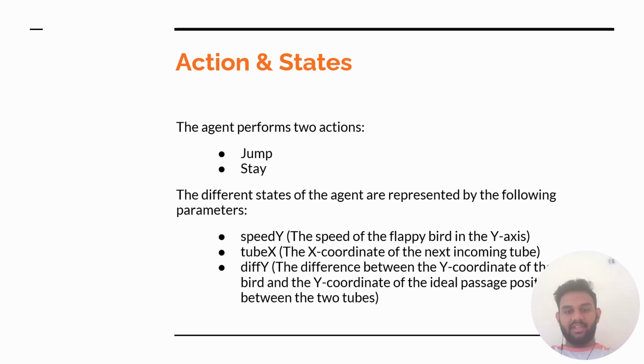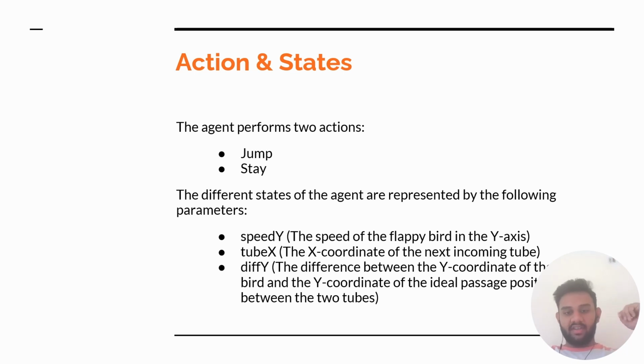So these are the actions and states. The agent performs two actions, mainly jump and stay. Whether the bird has to jump to pass it or to stay to pass the green columns. So the different states of the agent are represented by the following parameters.